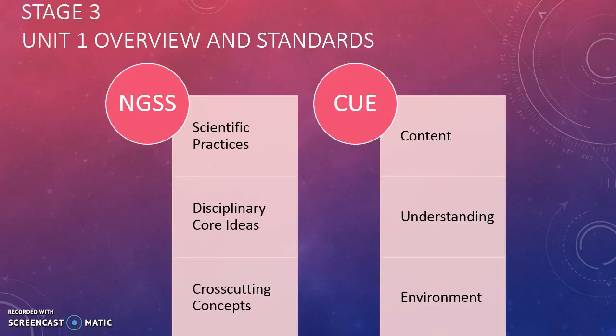Disciplinary core ideas in Unit 1 should have broad importance across multiple sciences or be key organizing concepts. Similarly, the content category of CUE suggests that instructors identify big ideas and key concepts to unburden the curriculum. In Unit 1, the scientific method itself is discovered by students by examining the history of men and women who contributed to our current knowledge of the cosmos in astronomy and physics. This method of inquiry must then be employed in their own blog posts, which allows them to choose their own research topic and formulate their own research questions.